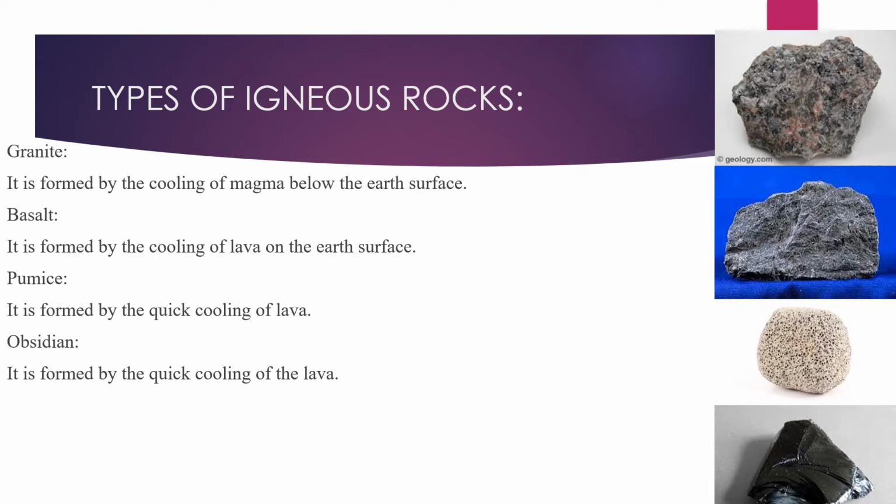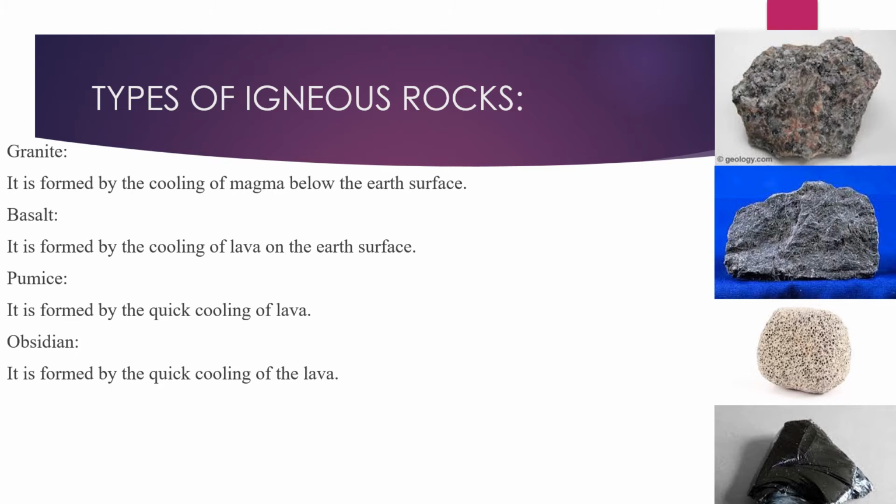It is formed by the cooling of magma below the earth's surface, and it contains three minerals. What are they? Feldspar, mica and quartz. And what is the color of the granite? It is pink or grey in color, and the color depends on the amount of minerals present in it. Granite is a very hard material, so it is used for making buildings and paving roads.